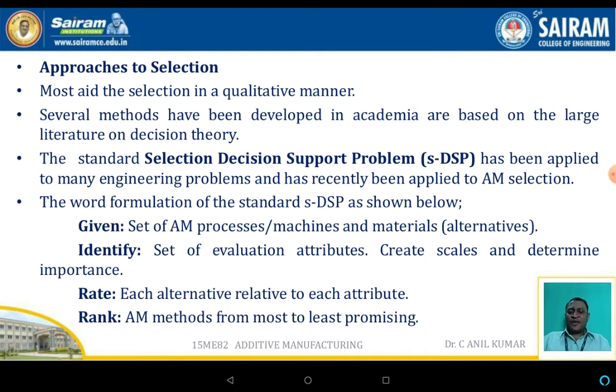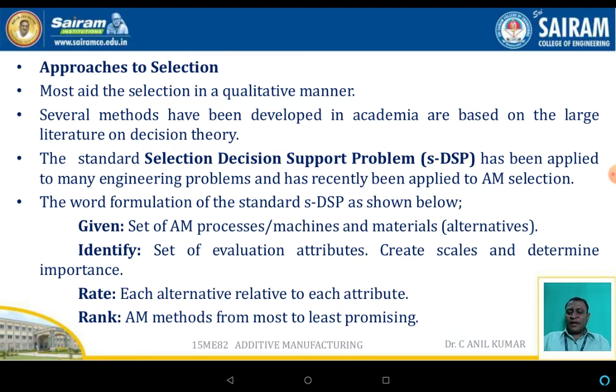Identify a set of evaluation attributes, create a scale, and determine the importance. In this case, accuracy, aesthetics, and how many parts we are fabricating come into the picture. Rate each alternative relative to each attribute. Here, it is something like a comparison between two methods, and if both methods are not possible, then which one is the best.